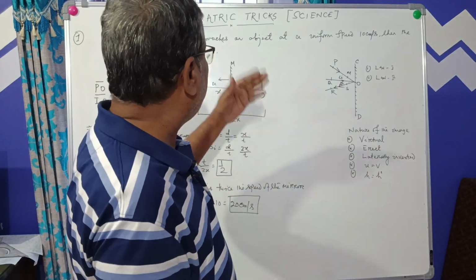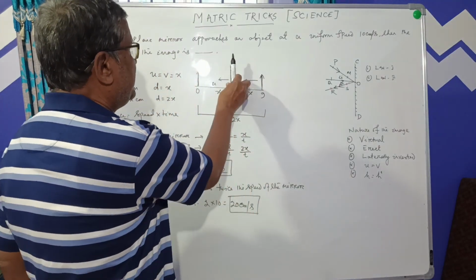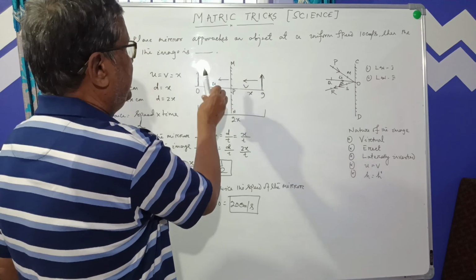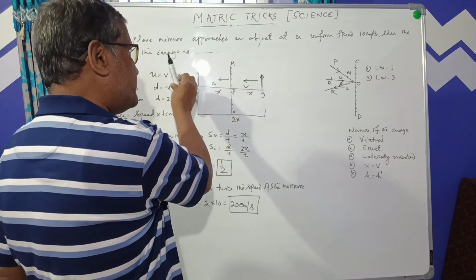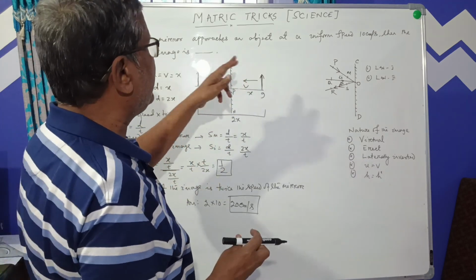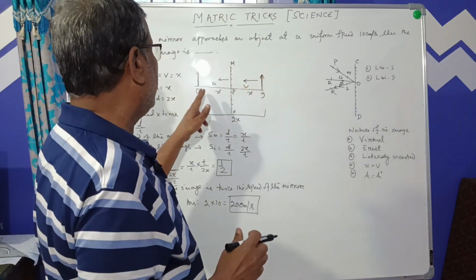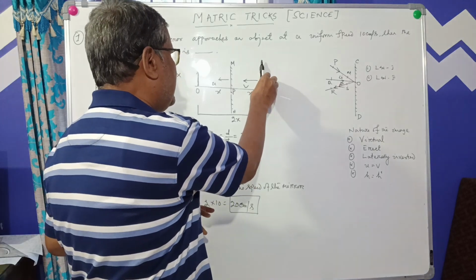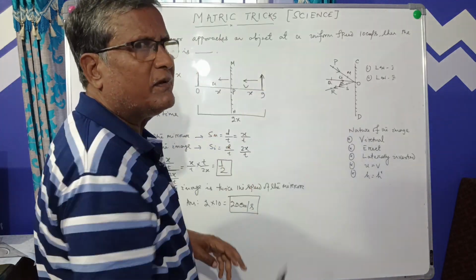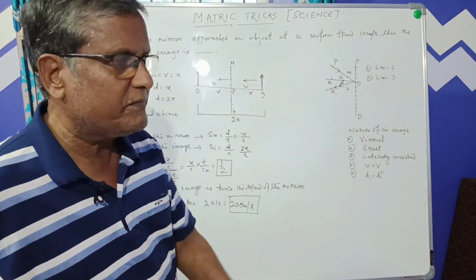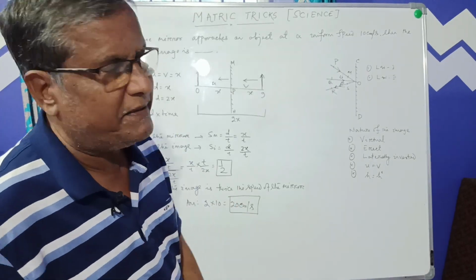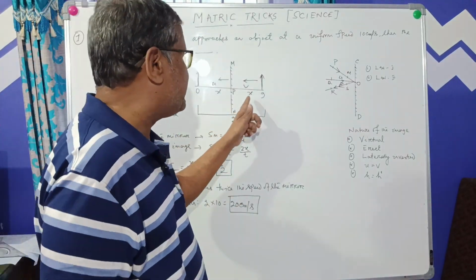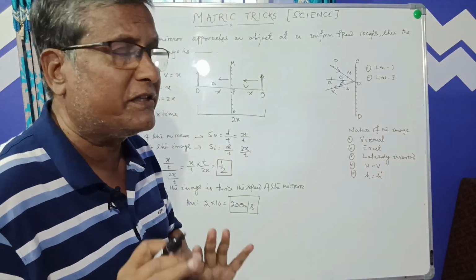But the question here is the mirror moving. The mirror moves at a uniform speed of 10 centimeter per second towards the object. Similarly, the image also moves. So what is the speed? The speed of the mirror and the speed of the image. That is the concept.